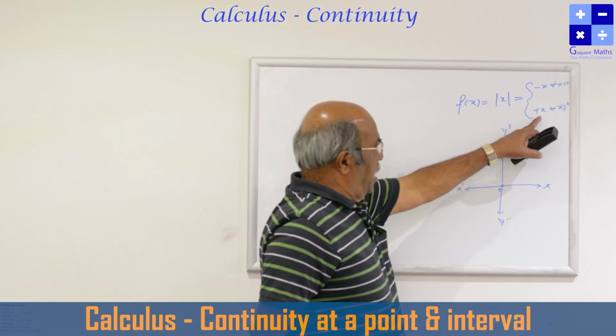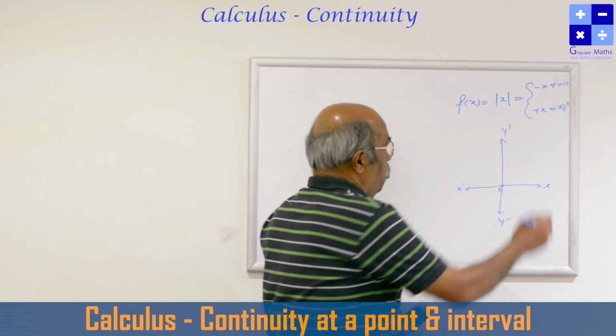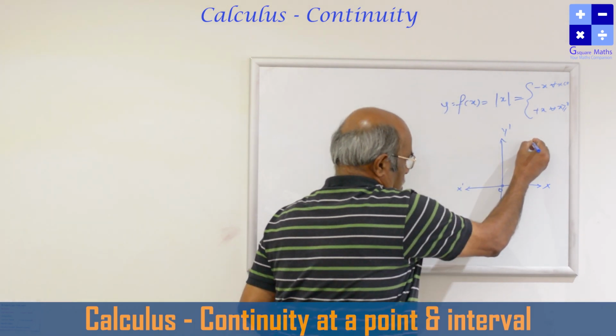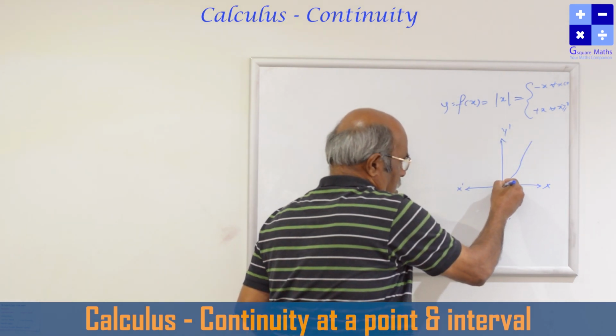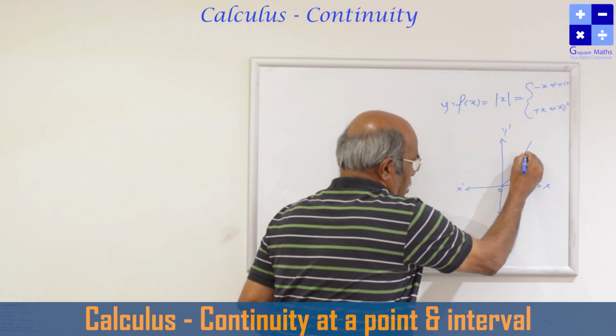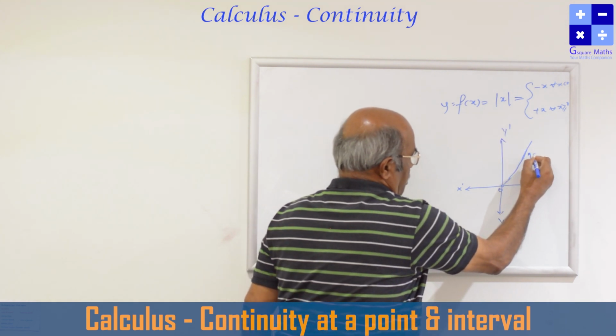It is plus x for all x positive. x is positive, y is equal to x. Sorry, this is y is equal to x.